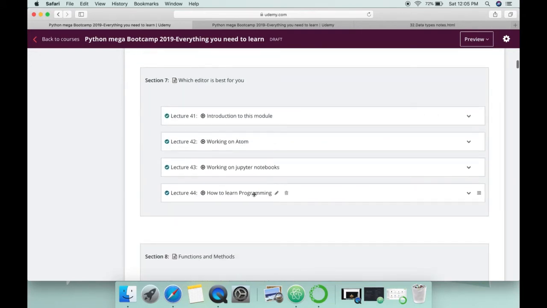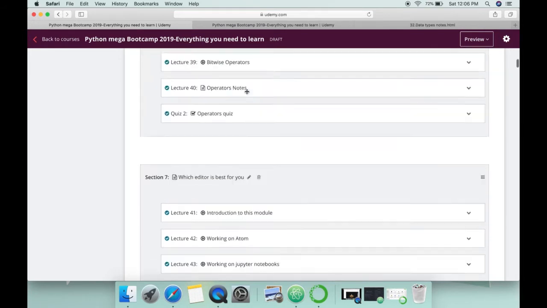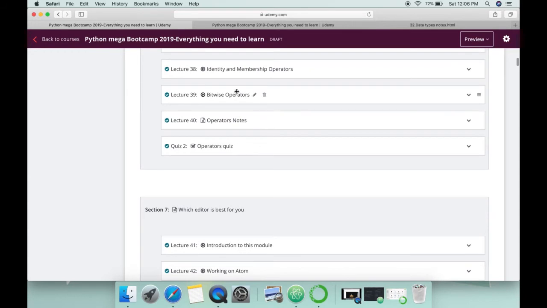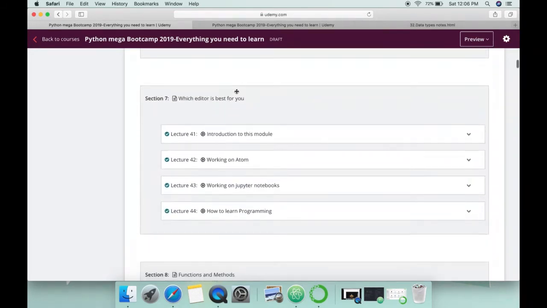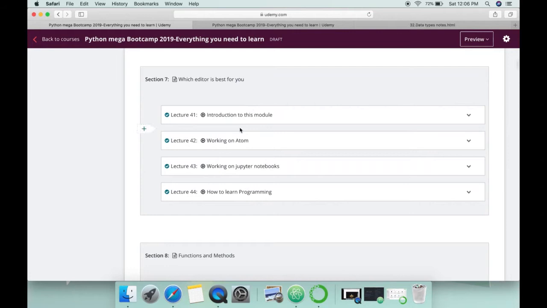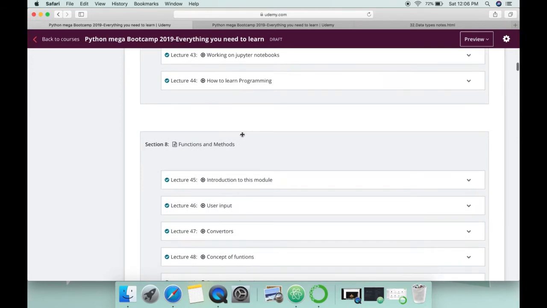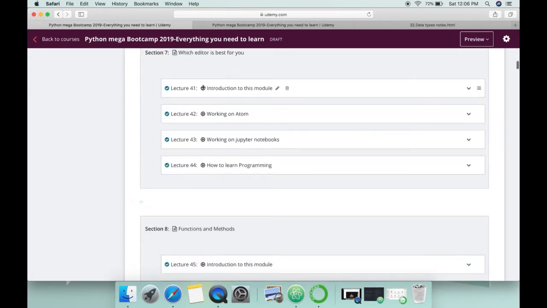Then we have a separate section here, which is a part of section 0 actually, but in section 1, which editor is best for you. So that you have now learned Python, that how you can use a little of this one. Now you can guess that which editor is good for you and which one you go for. So you can also use a different editor I'm using here in the next videos. So that will happen there in this module.